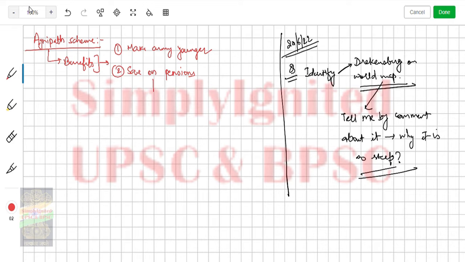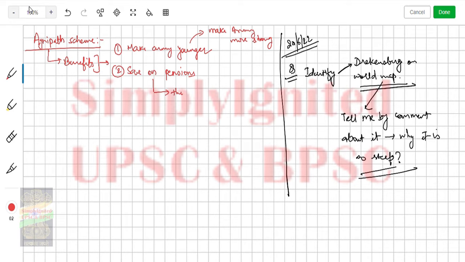So this making the army younger will make the army more strong, because we know that younger people have more enthusiasm than older people. It is not that older people do not have that, but younger people have more enthusiasm, and that's why this step of making the army younger will make the army more strong. And save on pensions.